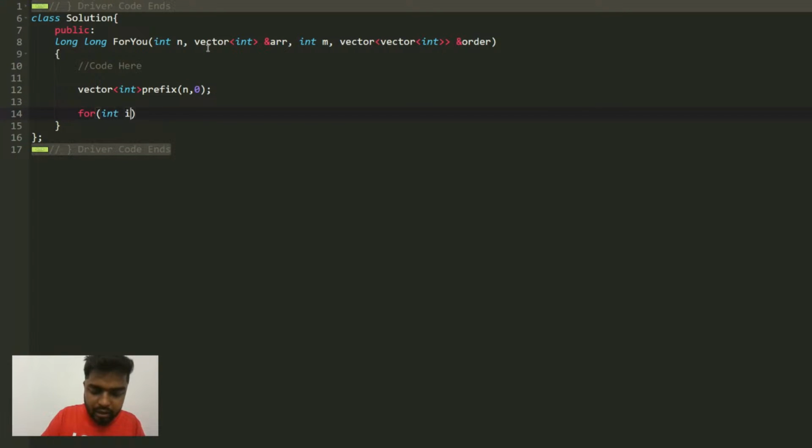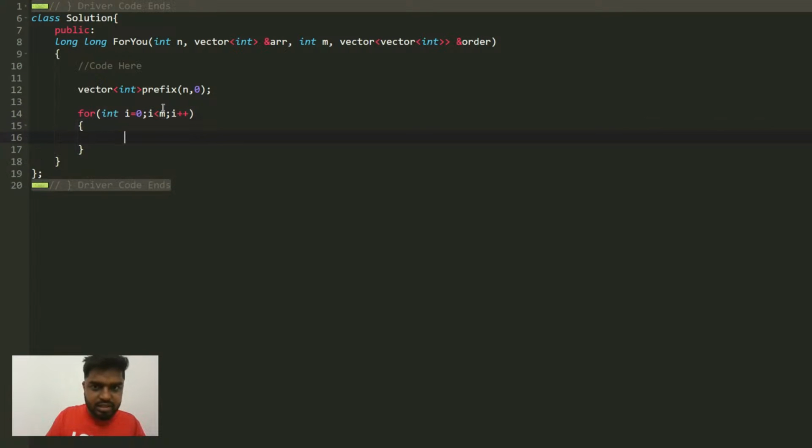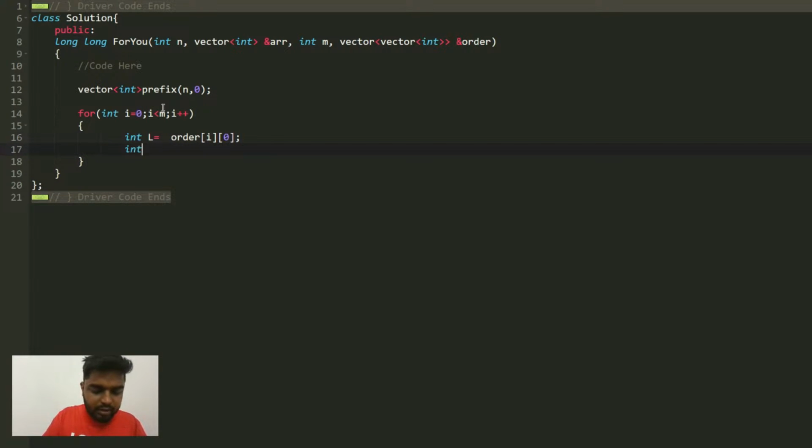So int I starts from 0, I is lesser than n. Then I will do an I plus plus here. Sorry, I is less than m, because m is the size of the order array. So you'll iterate for all the elements in this range, and let's say L will be order of I0 for that query, and then R will be order of